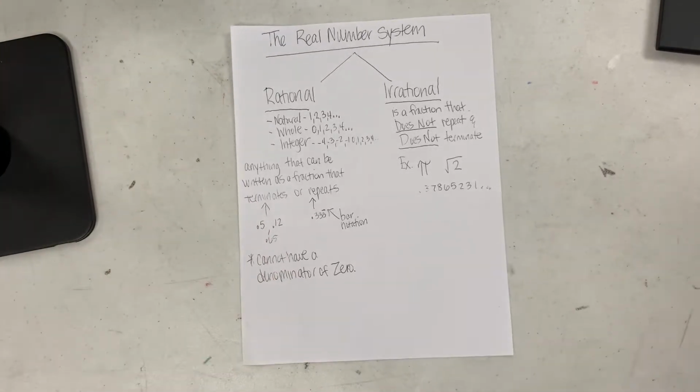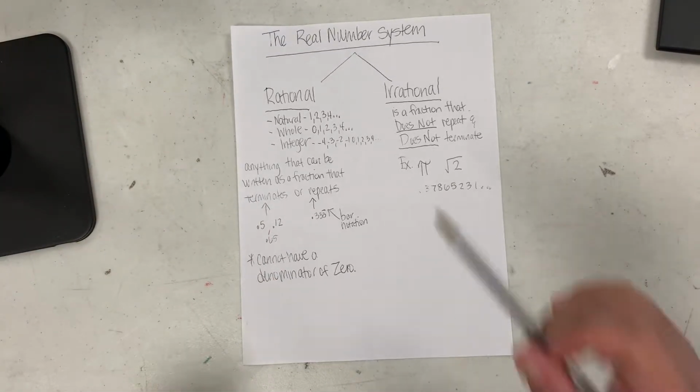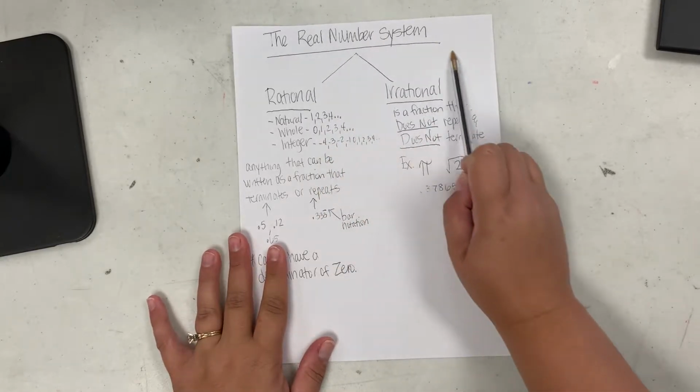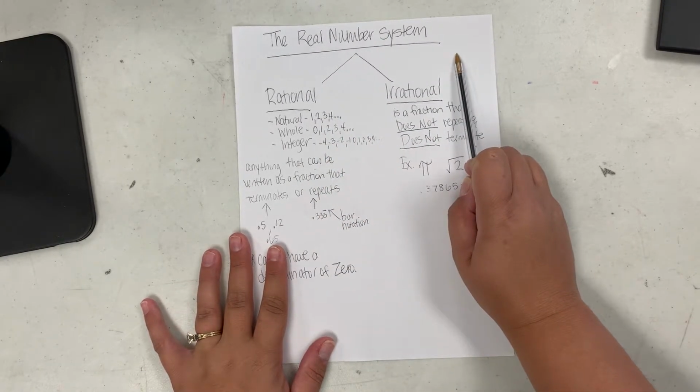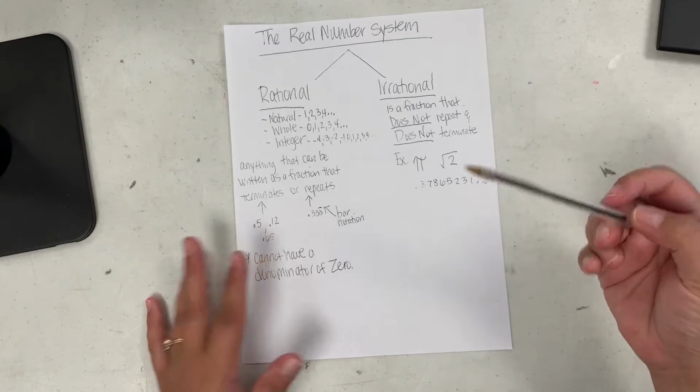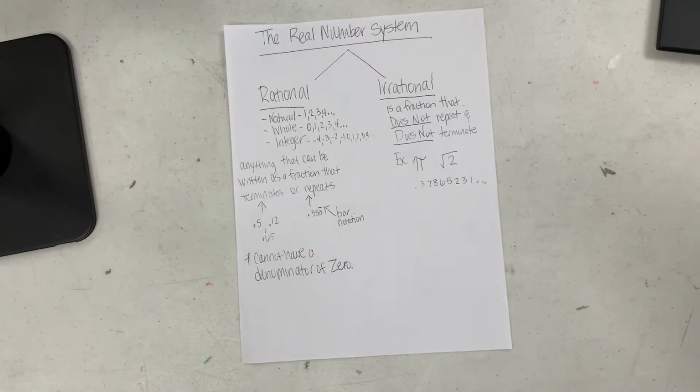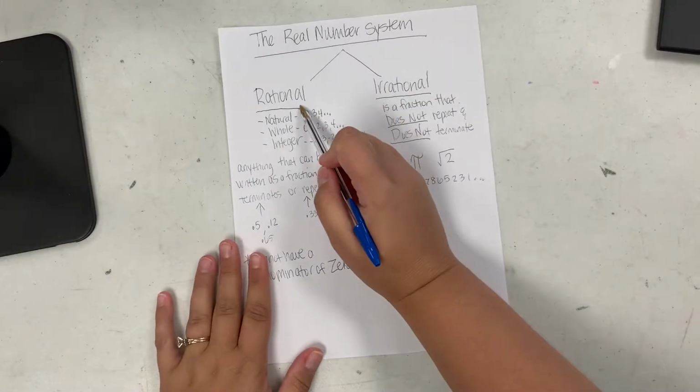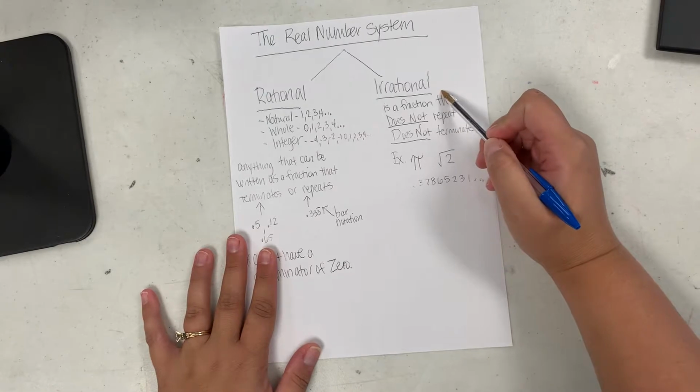All right, so today we talked about the real number system. We talked about how that's the entire number system as we know it. And we focused on the fact that the real number system is like an umbrella. It divides into two pieces, rational and irrational.